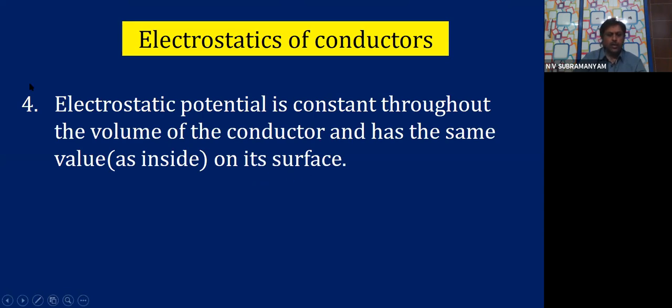Once again, all of you read. So inside a conductor, potential is constant, and it has the same value inside as on its surface. Let us try to understand this, children.